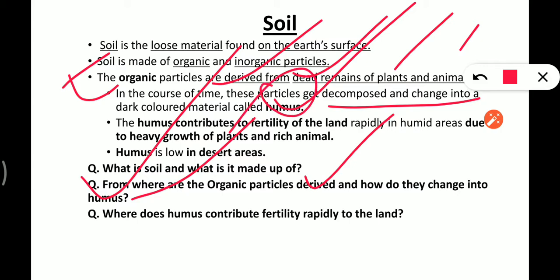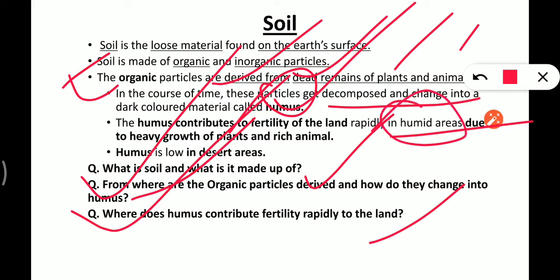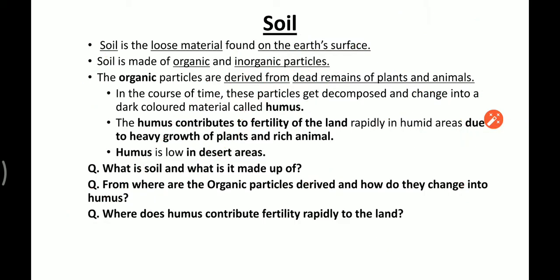Now next we have, where does humus contribute fertility rapidly to the land? So it is in humid areas, right? This is the answer. In humid areas humus contributes fertility rapidly to the land. Let's move to the next slide.